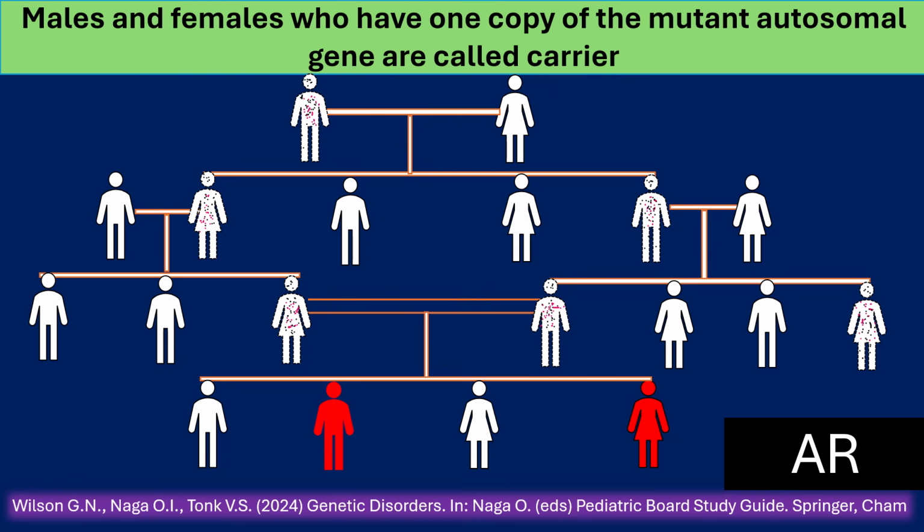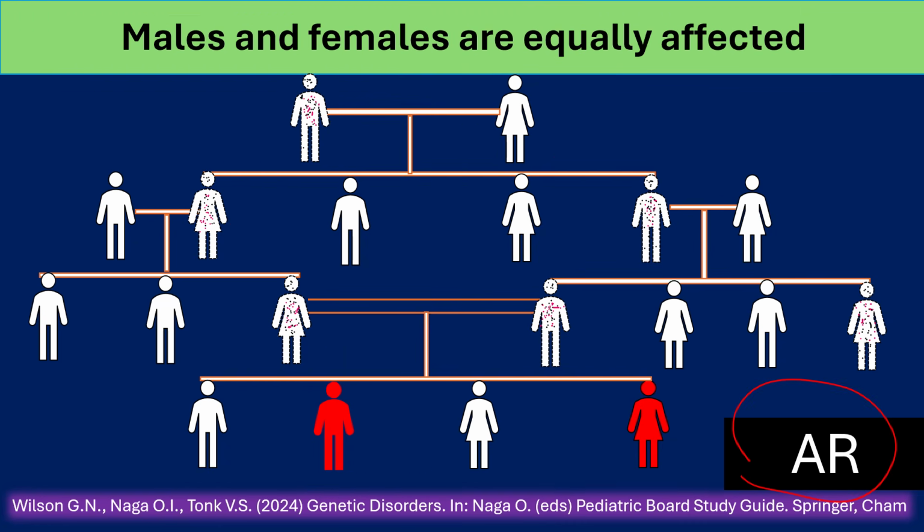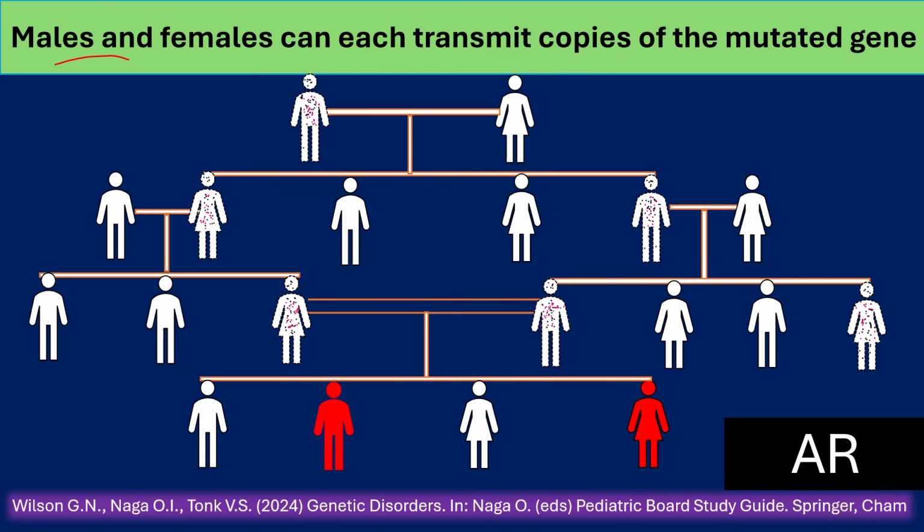In autosomal recessive disorders, males and females who have one copy of the mutant autosomal gene are called carriers, and this can be male or female. This is not a carrier in this case, and this is an affected person. In autosomal recessive inheritance, males and females are equally affected. Males and females can each transmit copies of the mutated gene.